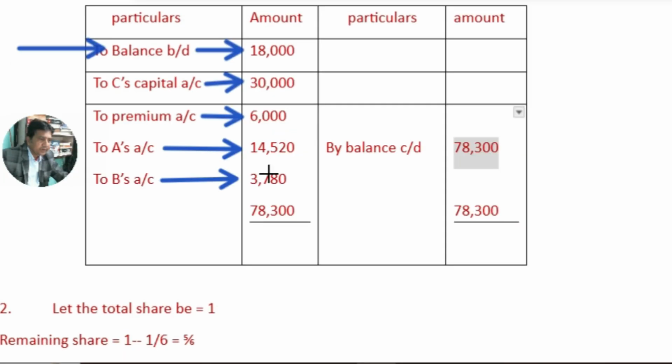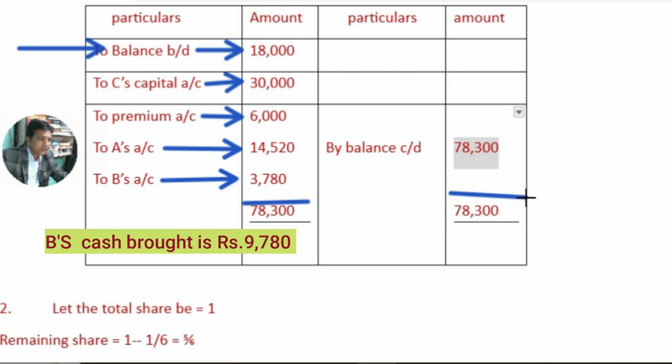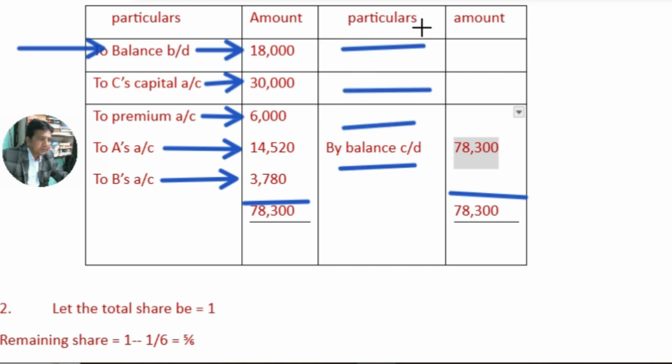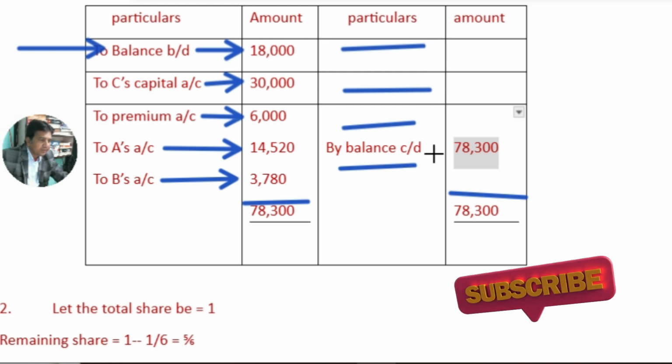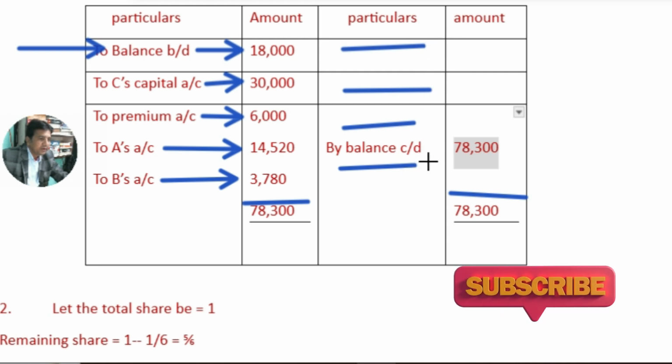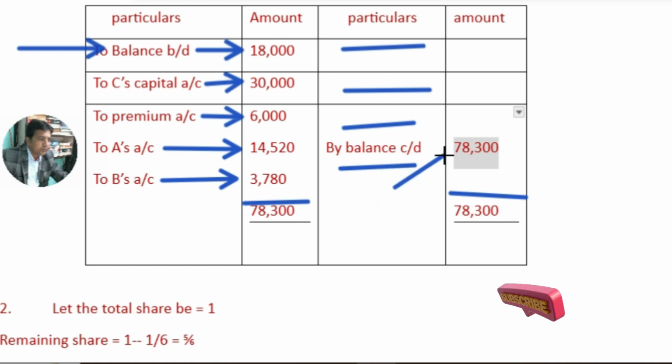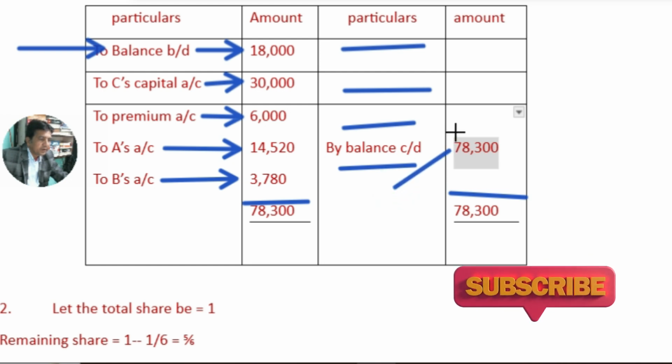When we total it, this is the 78,300, and this balance CD, and credit side no items, no cash going. Okay, so credit side simply the closing balance, balancing of account, and total balance. Now this balance is appearing in the balance sheet.